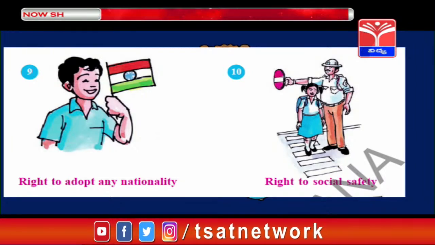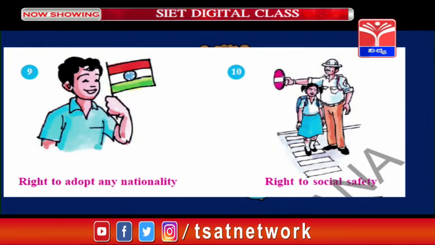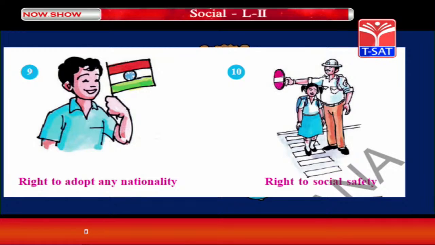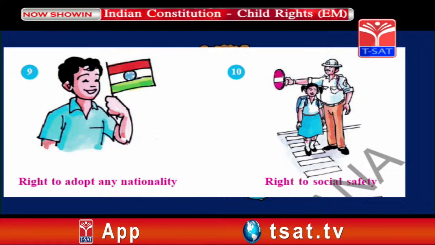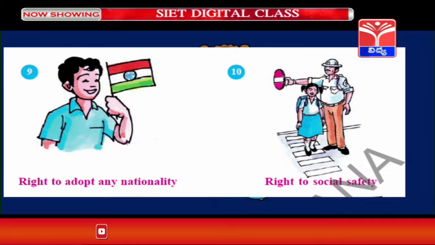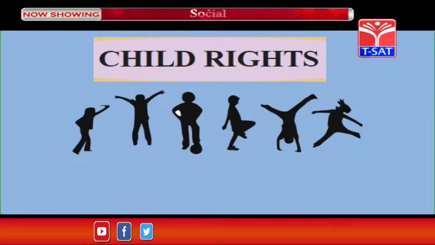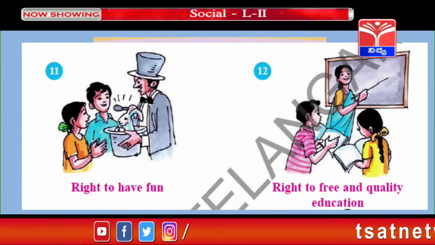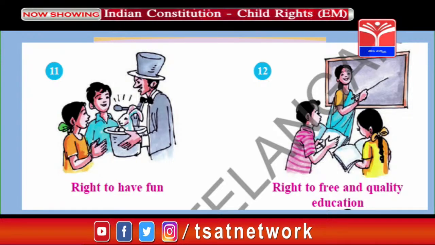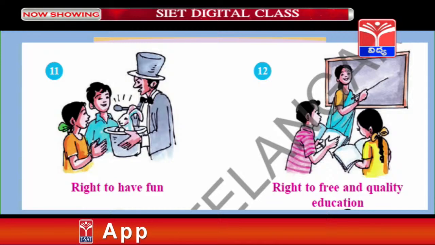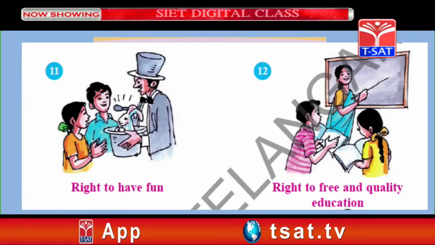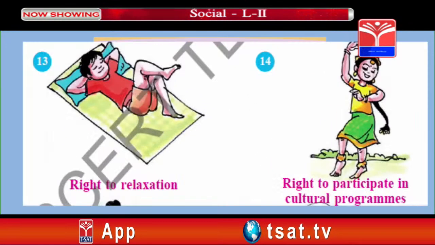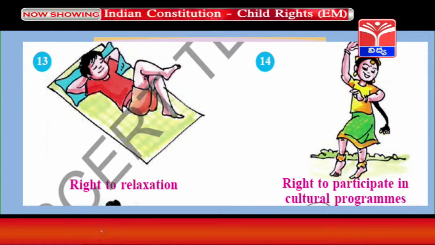Right to adopt any nationality. They can go and settle in any other country also. And right to social safety. It is society's duty to protect and provide safety to the children. Right to have fun, right to free and quality education. According to the Right to Education Act, we have the right to get education. And also right to relaxation.